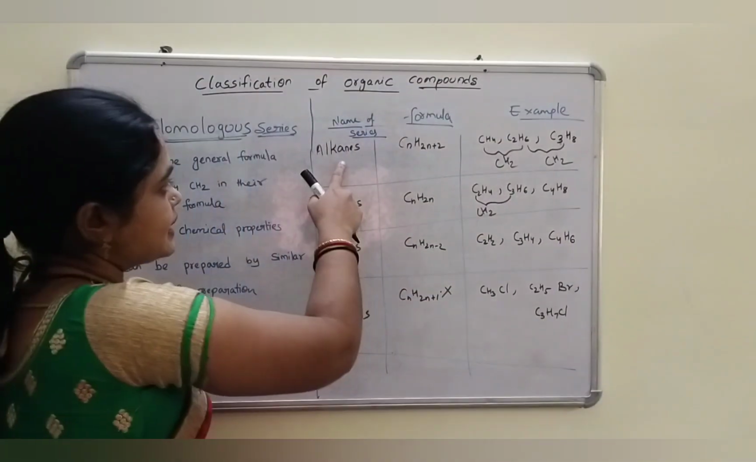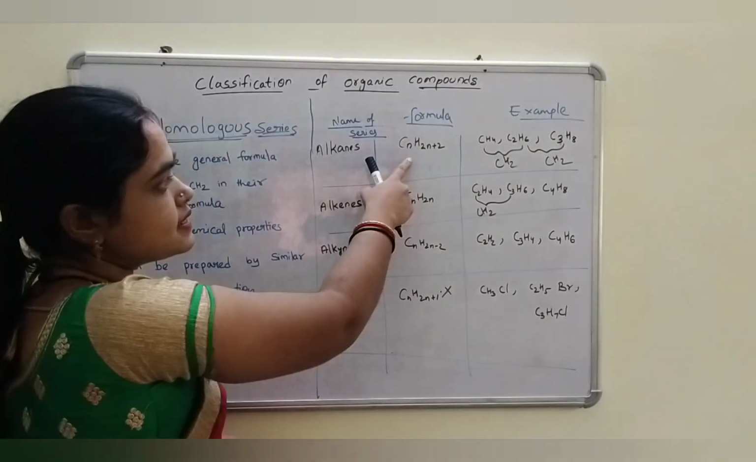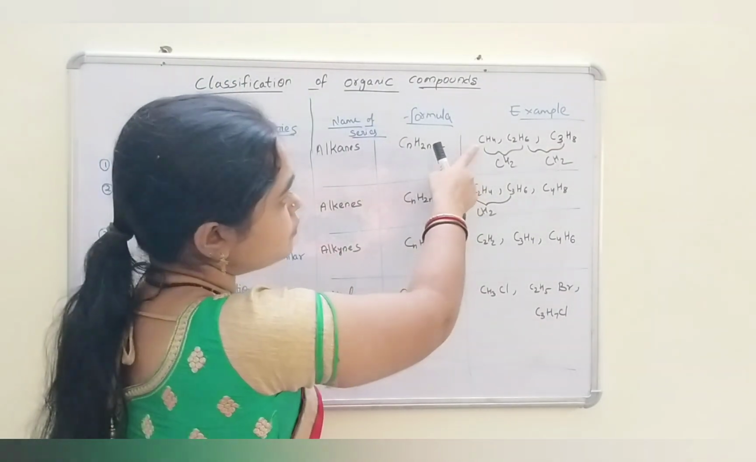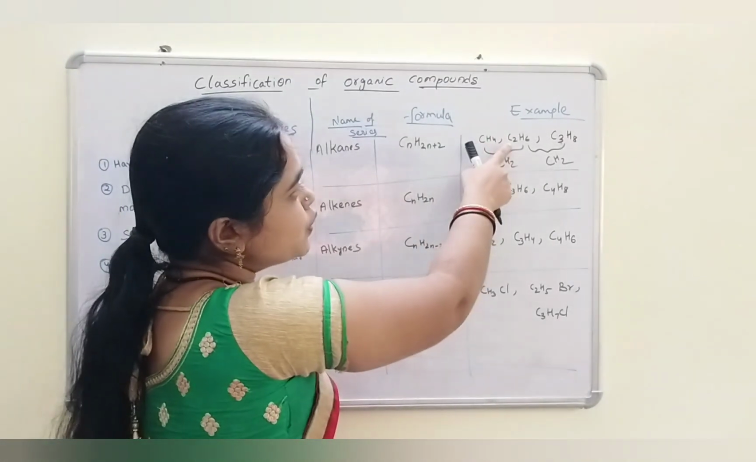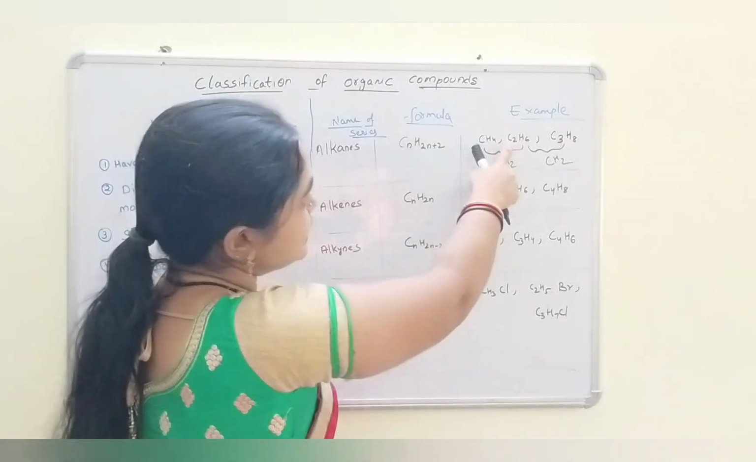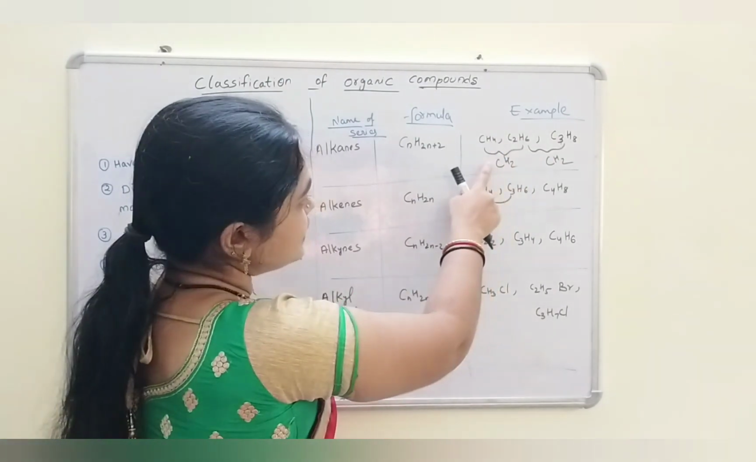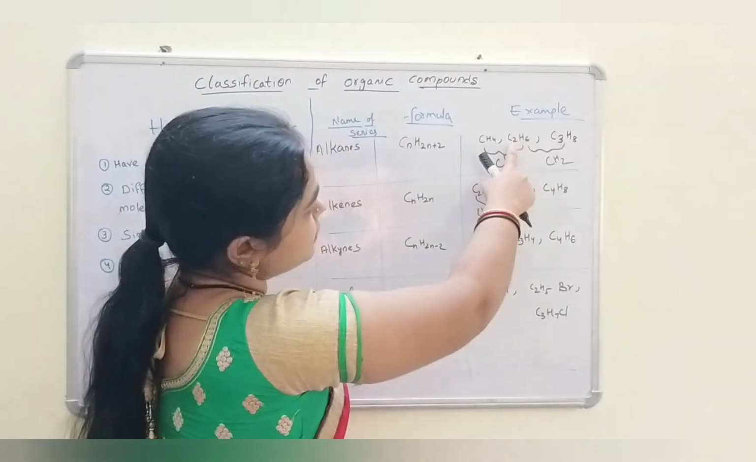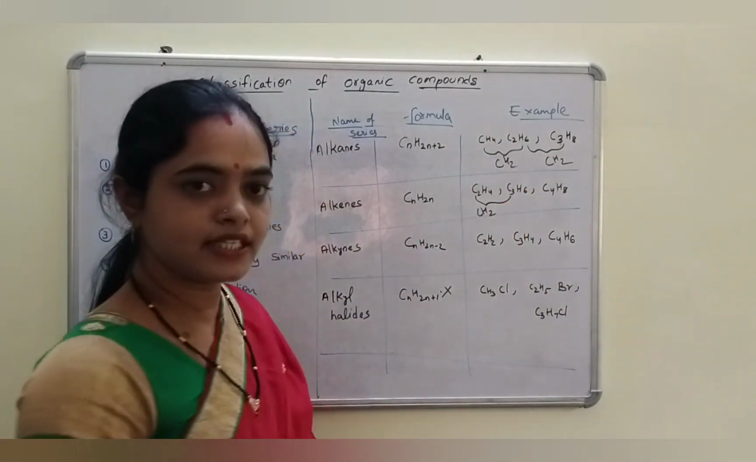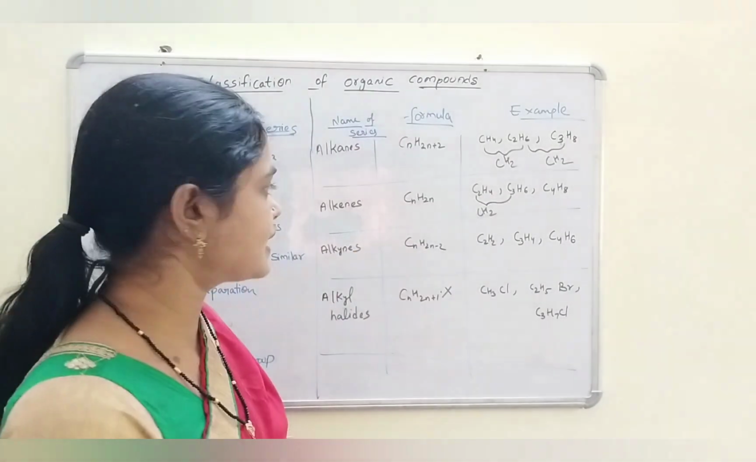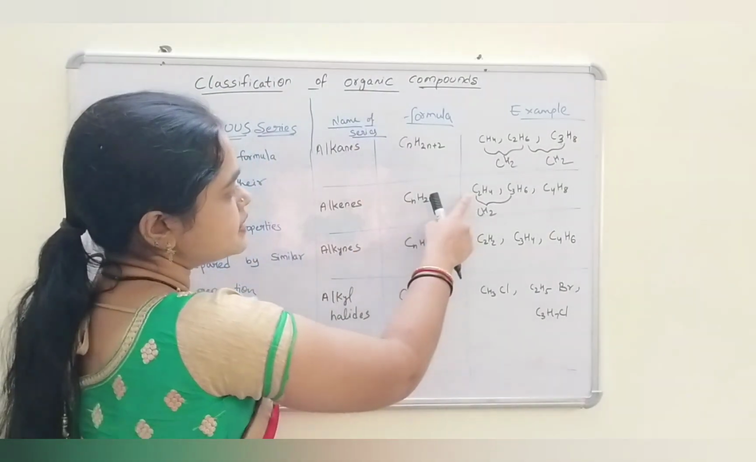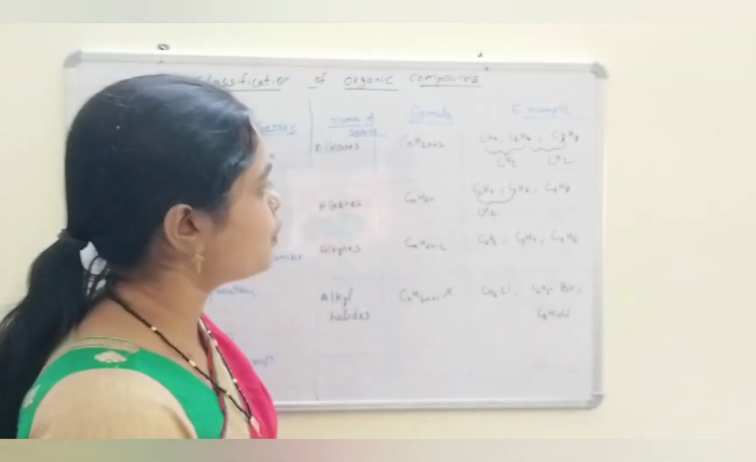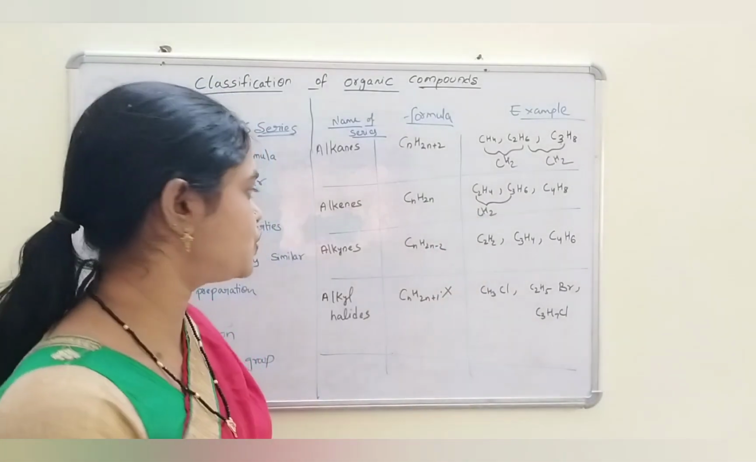Let's take an example, alkanes. The general formula is CnH2n plus 2. See, this is methane, because one carbon is present. Two carbons are present, that is ethane. Between methane and ethane, the difference is only CH2. This is propane, three carbons are present. Between ethane and propane, the difference is only CH2. Similarly, alkenes, CnH2n. This is ethene and with three carbons, that is propene, and the difference is only CH2.